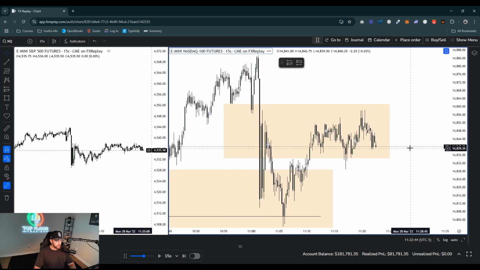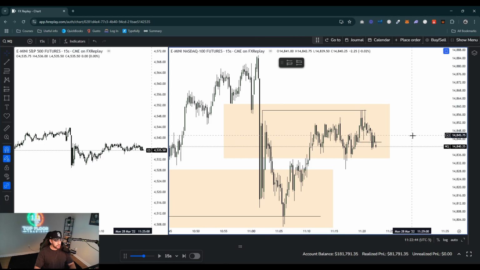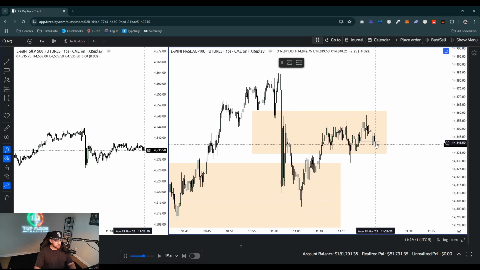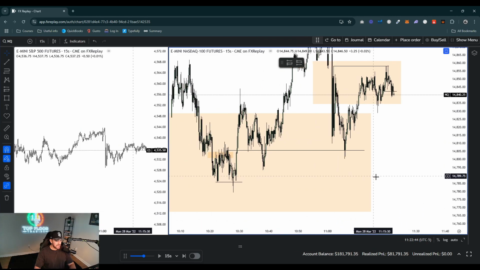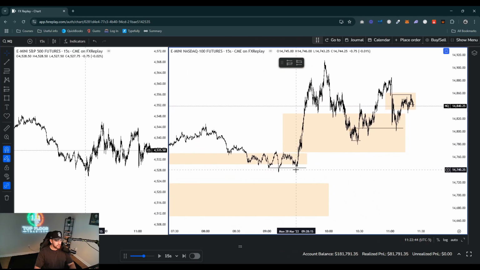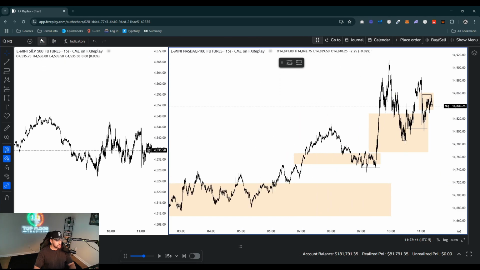Okay, so all right, this is interesting. We've swept this internal buy side in this 5-minute, right? And we have a closure below this. So we could try a short here down into these relative equal lows, that low, and potentially even the 930 low. So let's go back real quick.